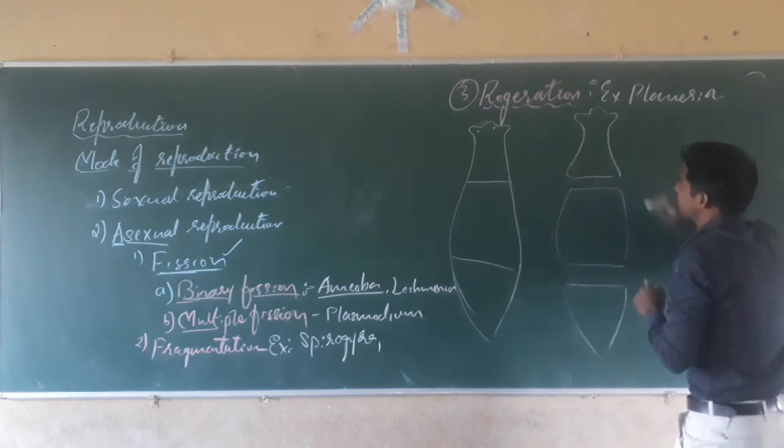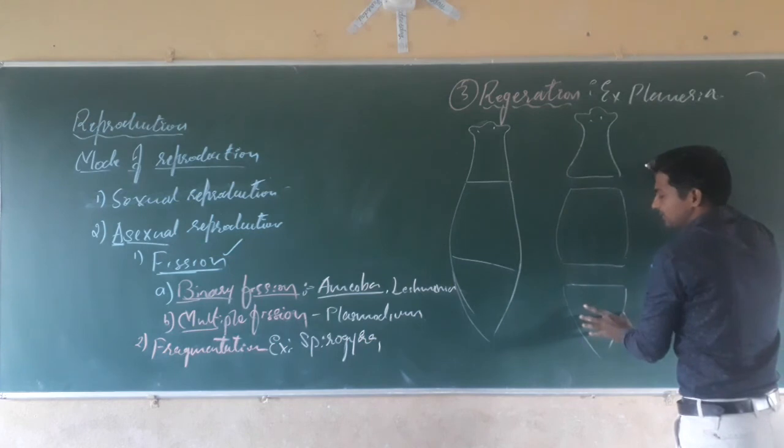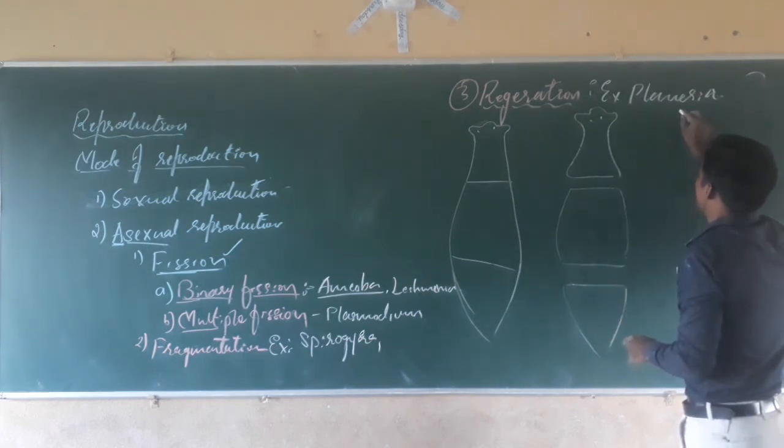These pieces are the front piece, middle piece and hind piece. See what happens.